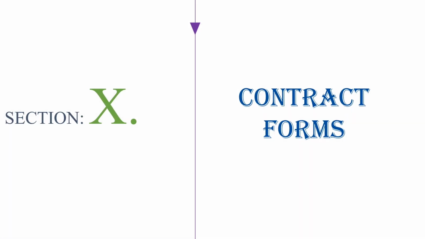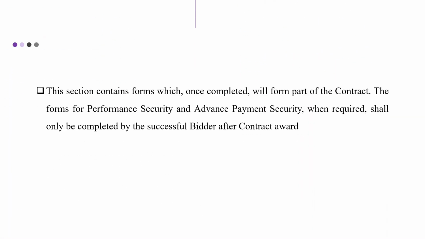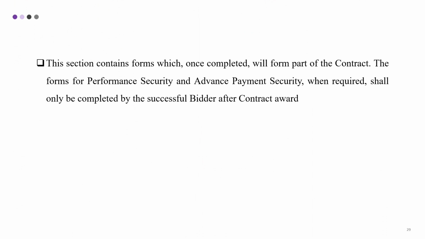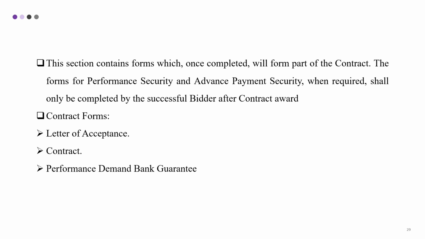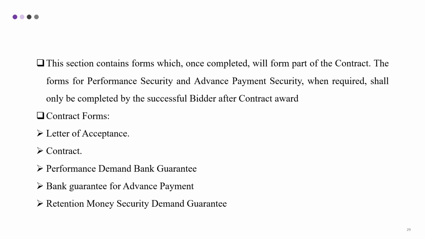Section 10, Contract Forms. This section contains forms which, once completed, will form part of the contract. The forms for performance security and advance payment security, when required, shall only be completed by the successful bidder after contract award. The contract forms are letter of acceptance, contract, performance demand bank guarantee, advance payment guarantee, and retention money security demand guarantee.